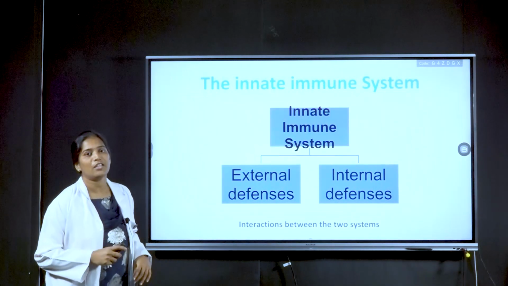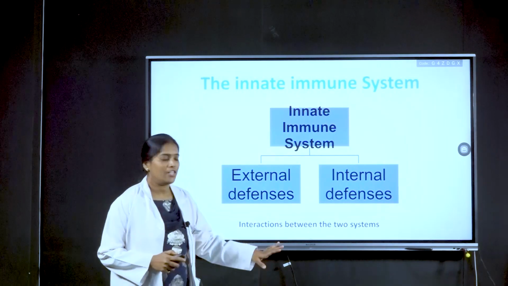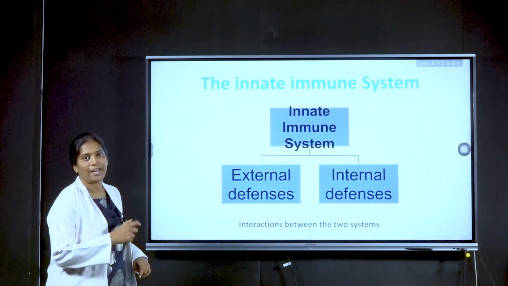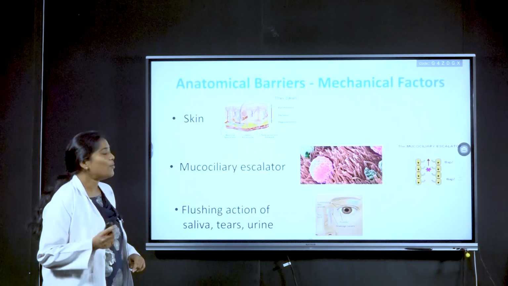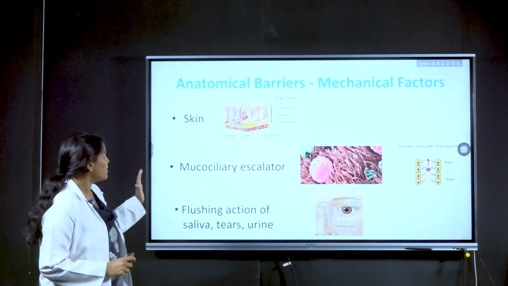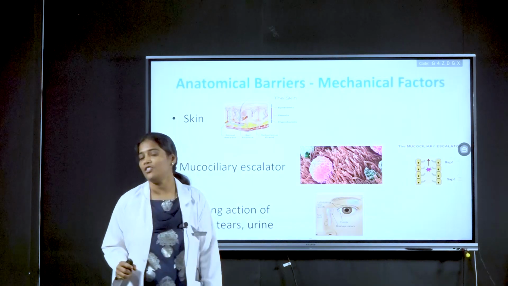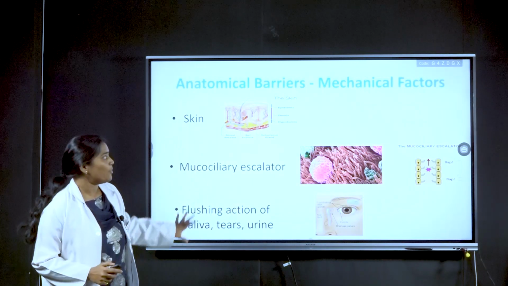First we will discuss the innate immune system. It has external defenses and internal defenses. The innate immune system shows the interaction between the external and internal immune systems. Anatomical barriers come under external defenses, like skin, the mucociliary escalator, and the flushing action of tears and urine. All these come under anatomical barriers.